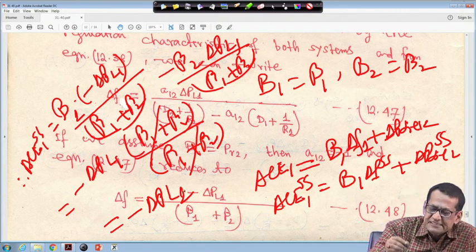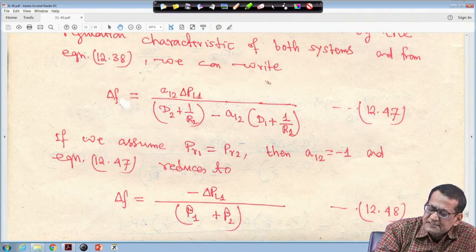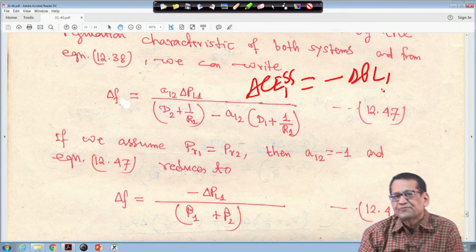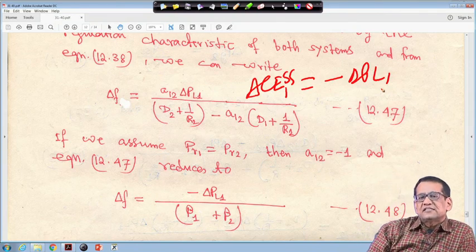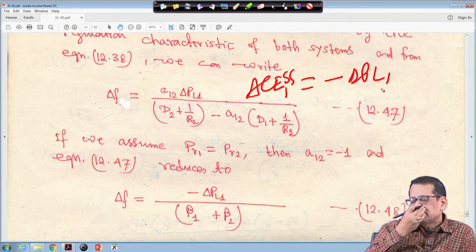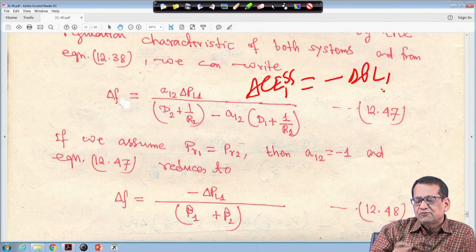That means, at steady state, ACE1 SS is nothing but minus delta PL1. Its meaning is that if there is sudden increase of load, area 1 will accommodate its own load changes, that means that power will be generated from the generators in area 1, right, and accordingly it will do this.